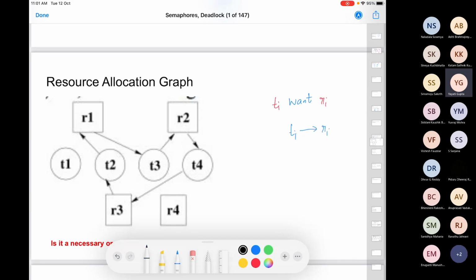If a resource is allocated to a particular thread, so let's say Rj is allocated to Tj, you will see an arrow in the opposite direction, an arrow from Rj to Tj. Right? So can you look at this figure and tell me who is holding what and who is requesting what?